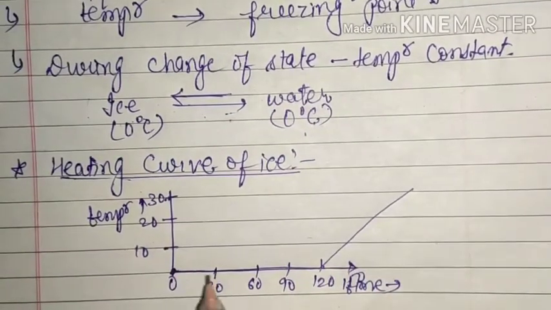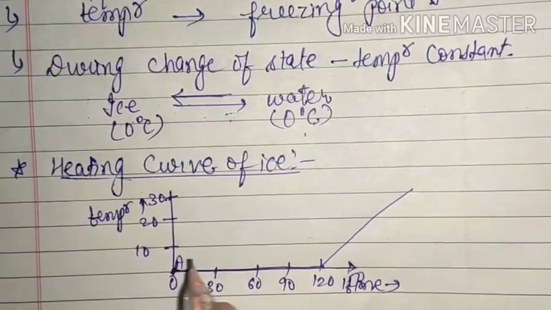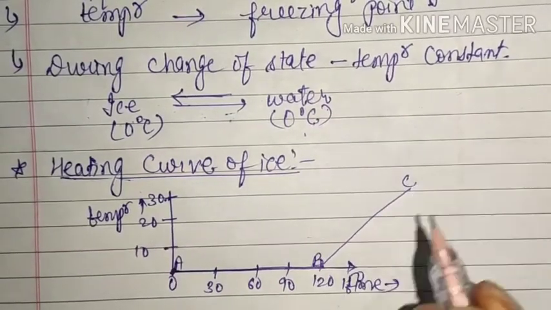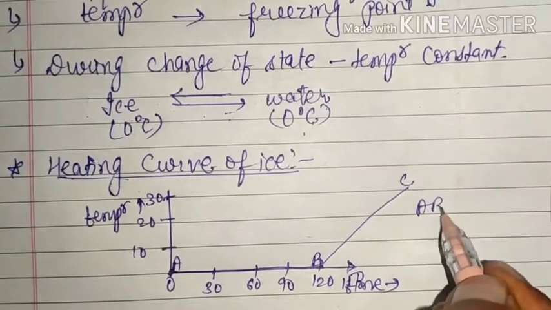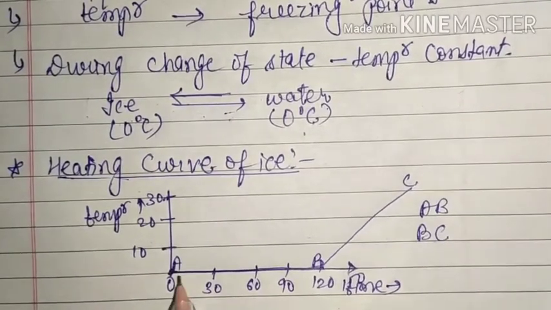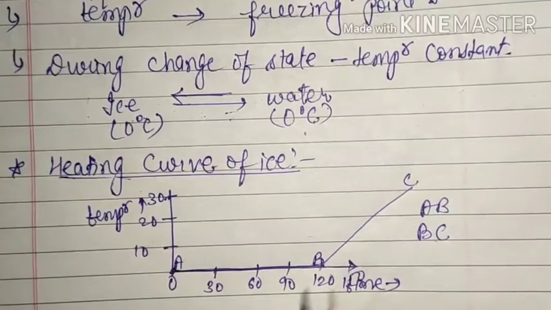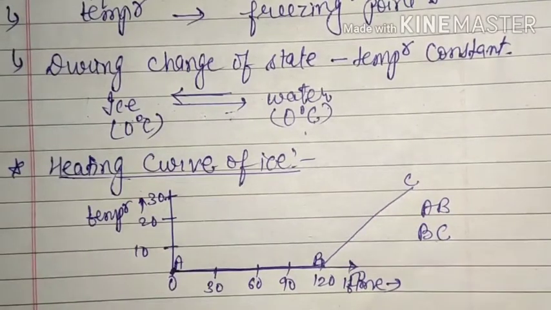That means this is the curve. We can divide our curve into two parts, one AB and one BC. After every 30 seconds we have checked the temperature with the help of a thermometer.